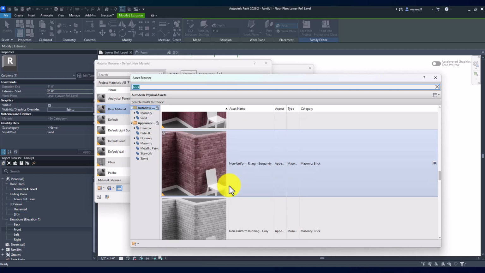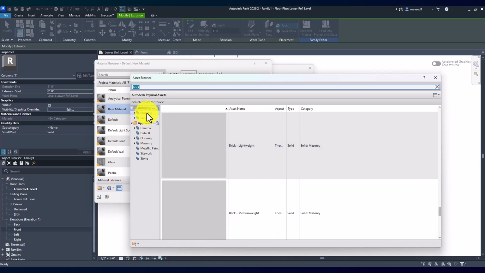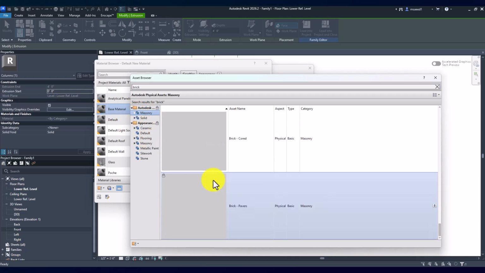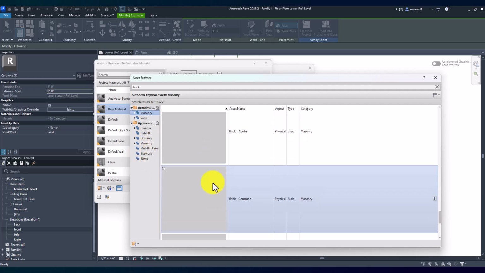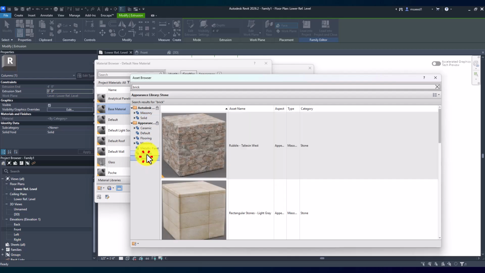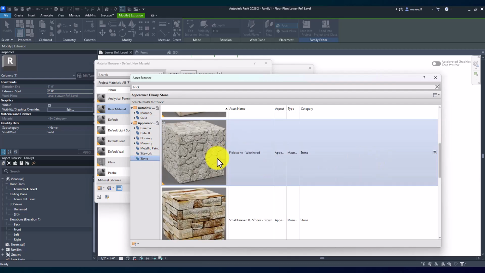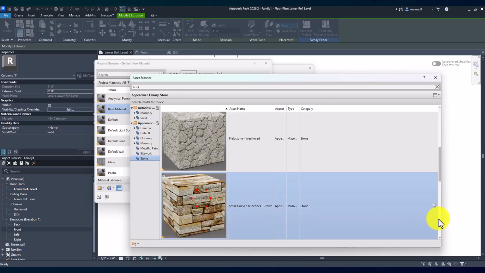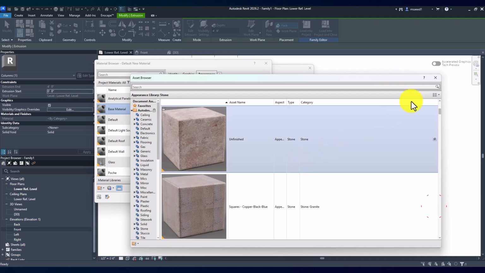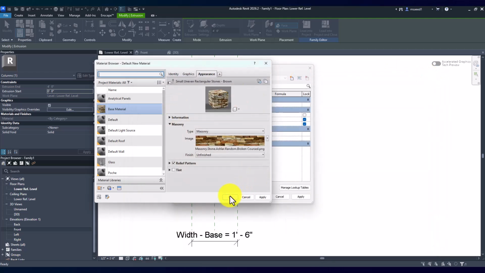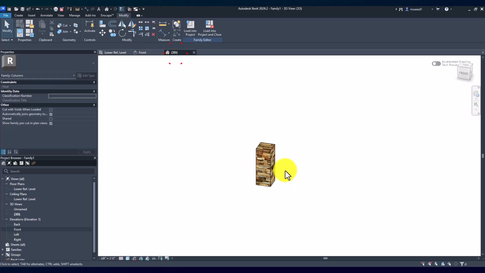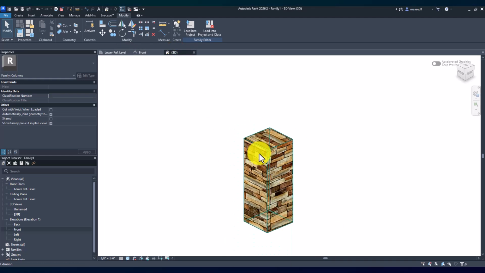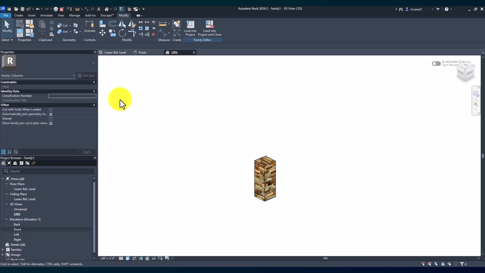Well, it's not really loading for me. These are the ones, but you want to hit masonry and just select something that makes sense. For some reason, they're not loading that easy for me, but if I hit stone, you can see there's a couple in here. Maybe we'll do this one for now. Again, we can change this whenever we want, but let's leave it at that and hit apply and hit OK. So now you can see in 3D we have applied that material. So that's our base. Perfect.